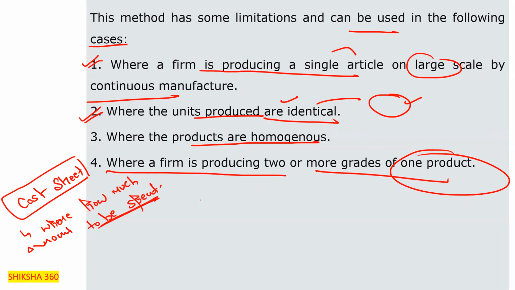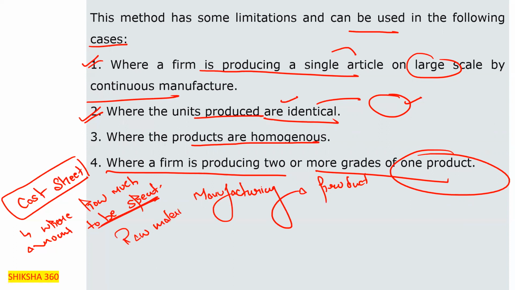Let me take one example. For manufacturing a product, we need raw materials, labor, electricity, transportation, advertisement, warehouse cost. All these costs we have to pay for manufacturing the product.